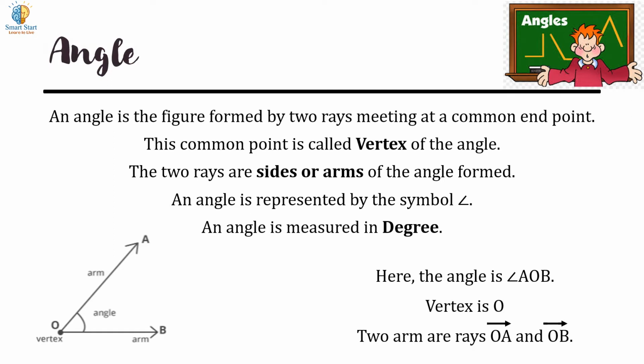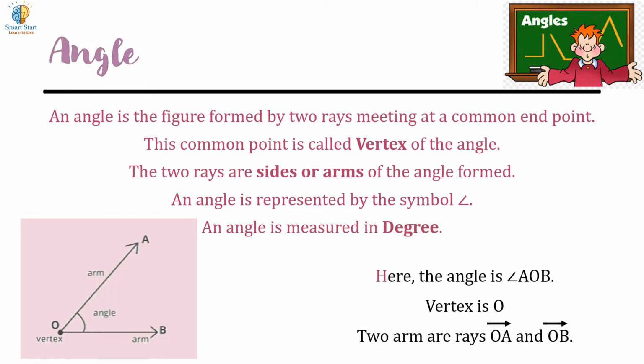Angle. An angle is a figure formed by two rays meeting at a common endpoint. This common point is called the vertex of the angle. The two rays are the sides or arms of the angle formed. An angle is represented by the symbol. An angle is measured in degrees.